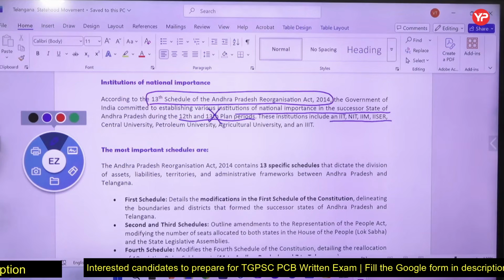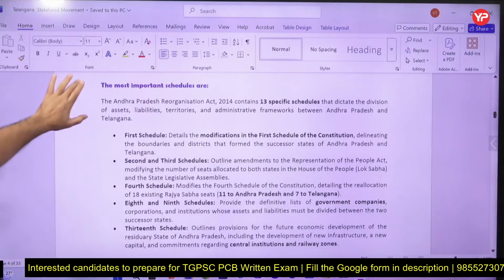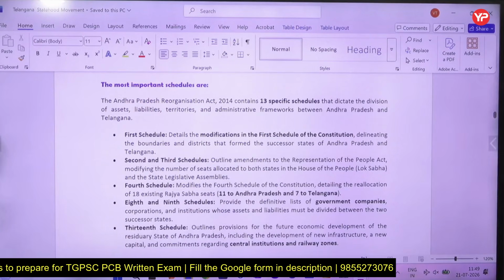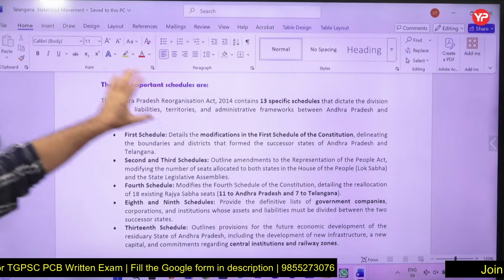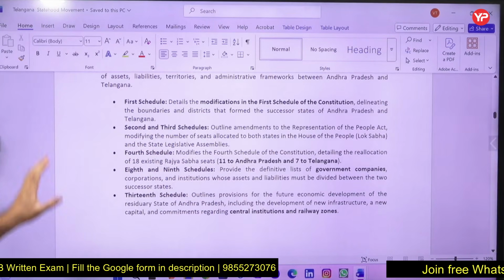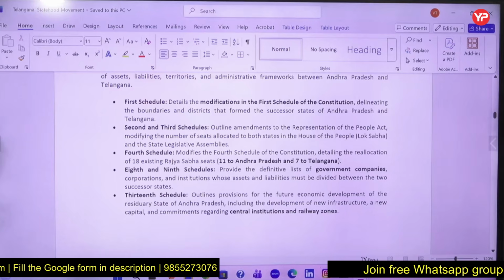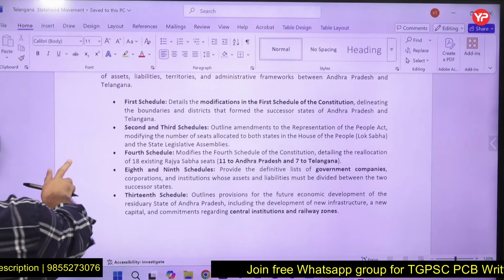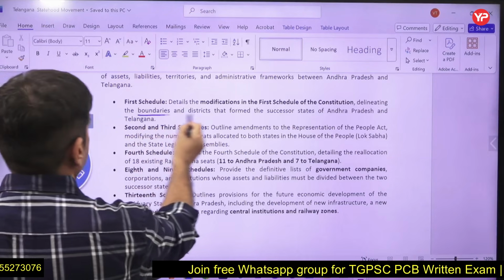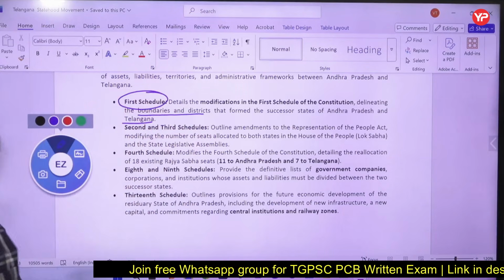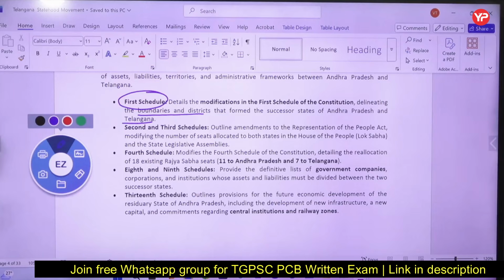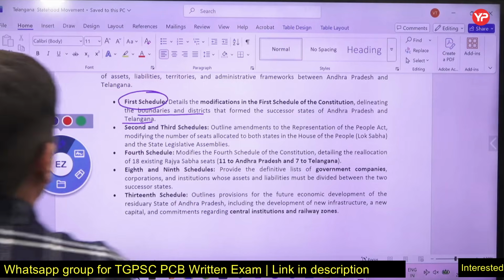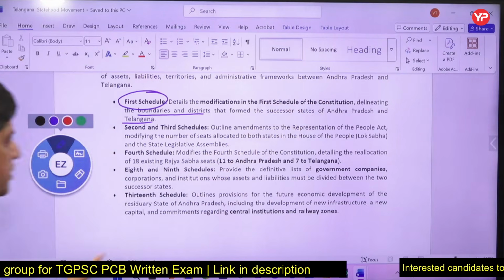So the most important schedules you should know, friends, of this particular Andhra Pradesh Reorganization Act 2014, which created Telangana. This contains a very specific 13th schedule, but the most important schedules are these. The first schedule talks about how to make a change in the first schedule of the constitution. So boundaries, districts, successor names, those names and boundaries are to be mentioned in the first schedule of the Indian constitution. The Indian constitution has 12 schedules, and this act has 13 schedules. What is the first schedule of this act? It is to make some modification in the first schedule of the Indian constitution.